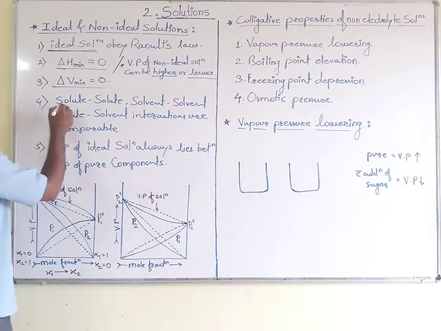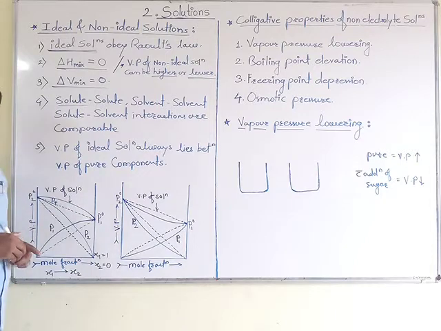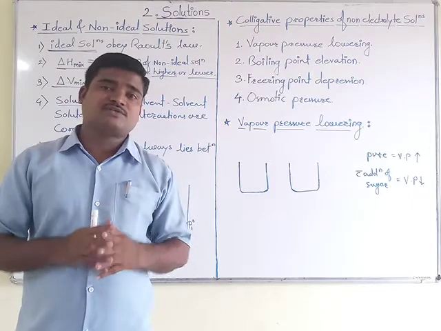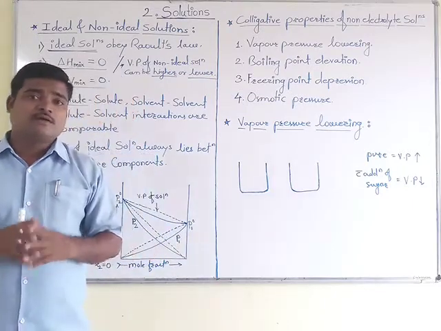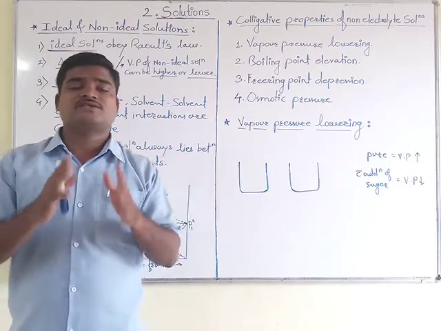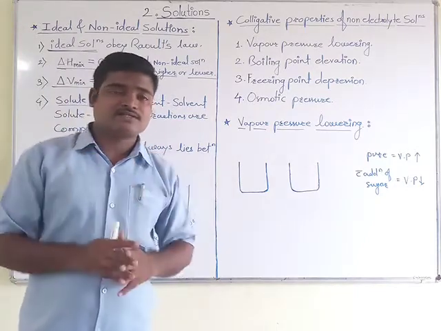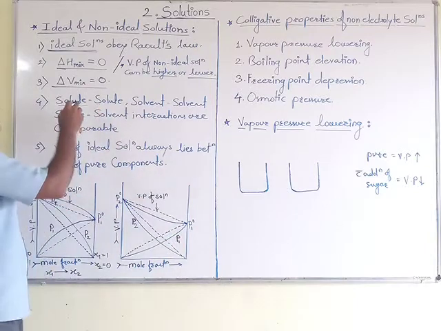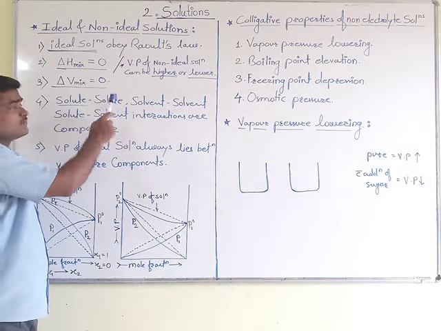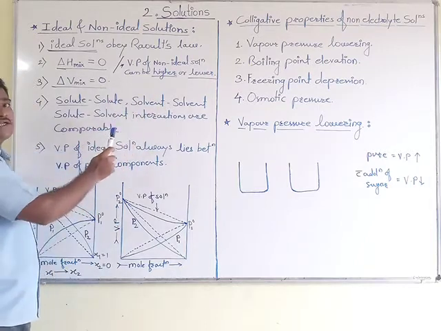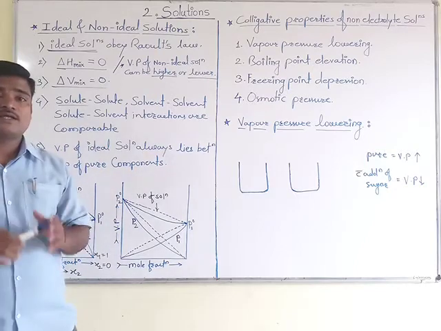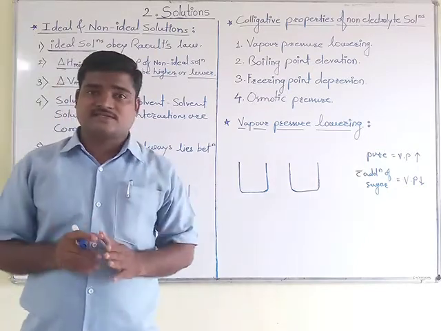If we move to the next, fourth point, we have considered the two components present in a solution, and between these two components there will always be some interactions. Which are the types of interactions? Solute-solute, solvent-solvent, and solute-solvent interactions are present in both cases.